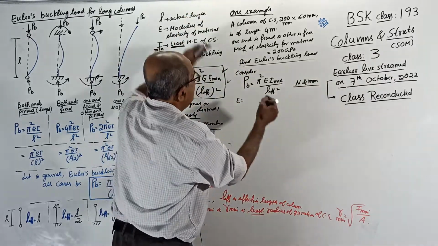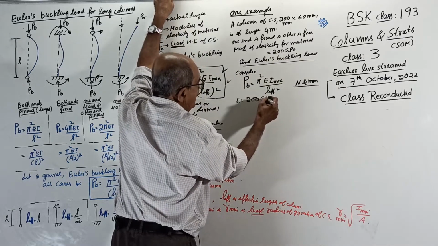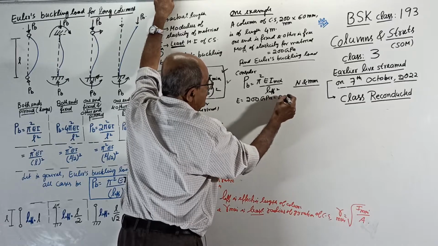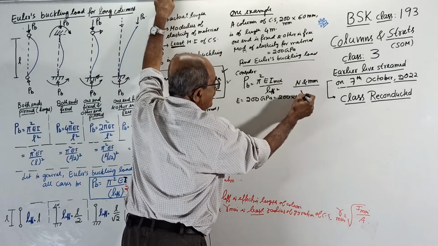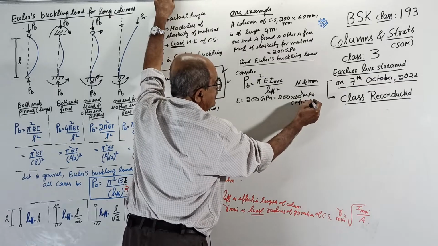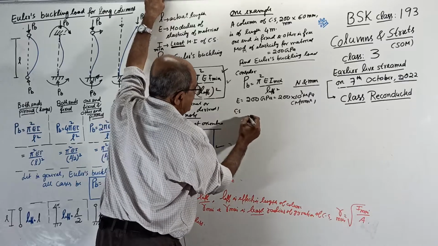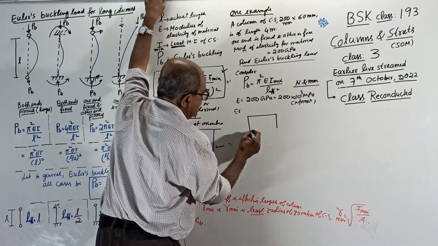Start. E, how much did I tell here? 200 GPa. 200 GPa is 200 times 10 to the power 3 MPa. MPa means Newton per mm square. Then I minimum, see, for that cross section, it is a rectangular section.